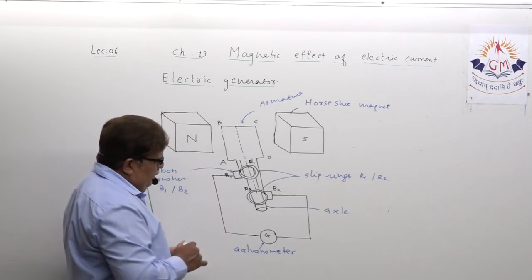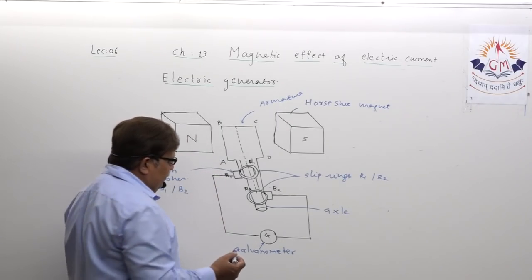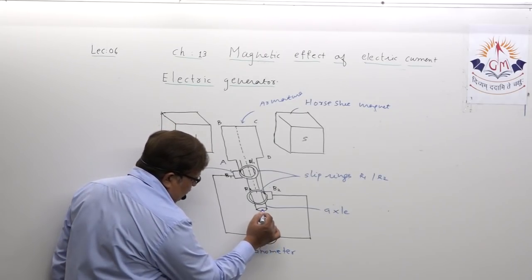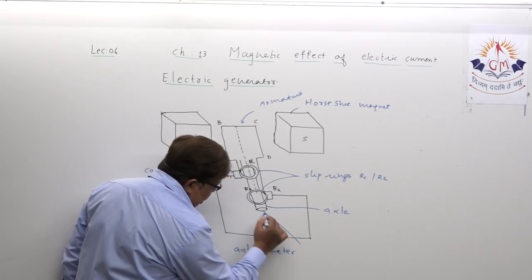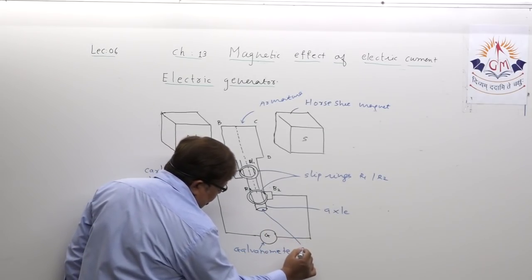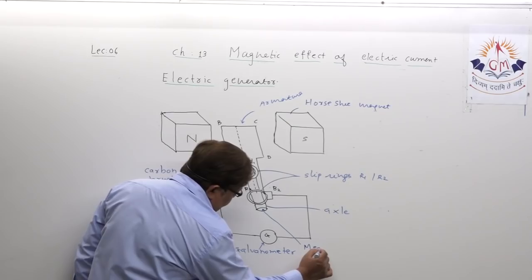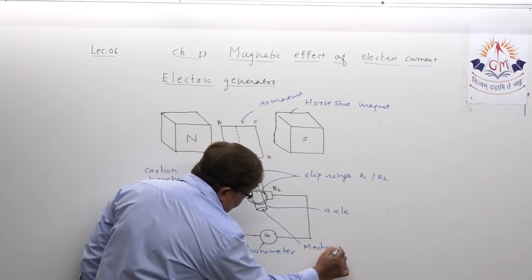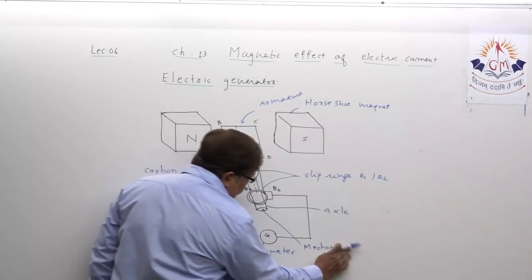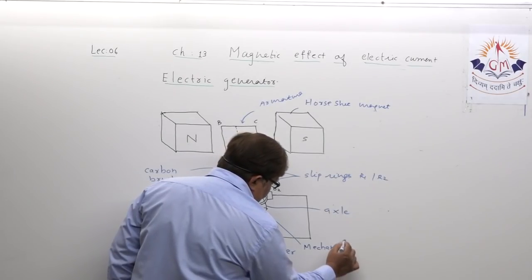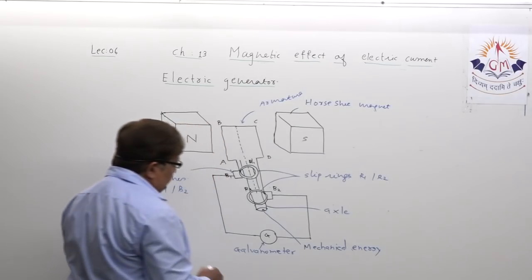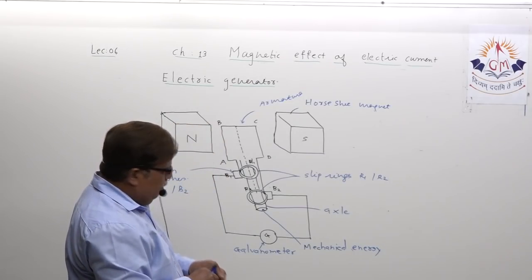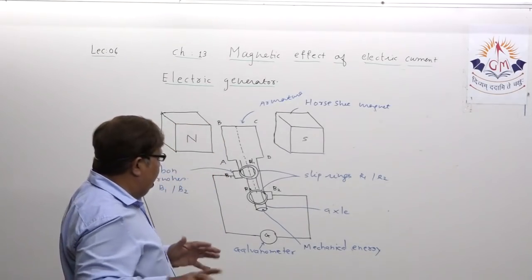Now dear student, here the case is different. We are going to give some mechanical support to rotate this coil. We are going to provide mechanical energy from outside to rotate the coil inside. Now what happens?